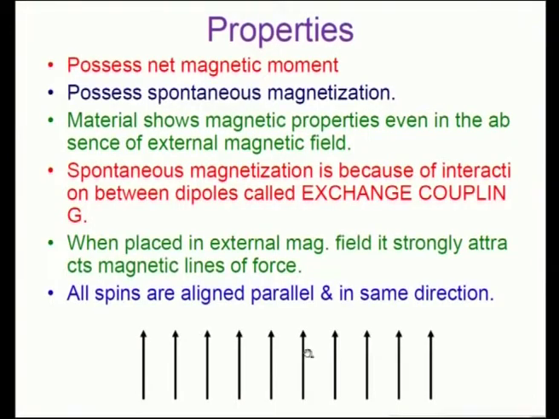So, all spins are aligned parallel and in the same direction in each domain as shown in the schematic diagram here. And in each domain, of course, the magnitude of spin magnetic moment of every electron is the same in normal ferromagnetic material.